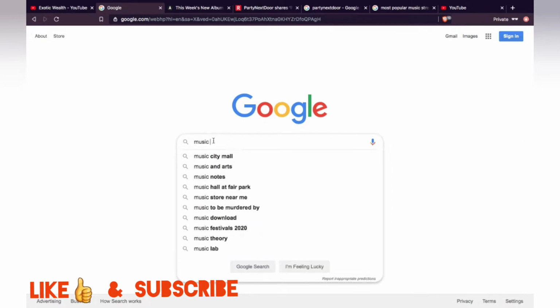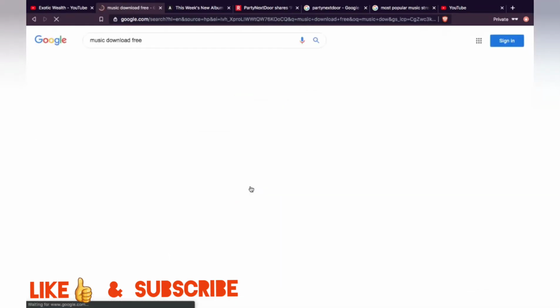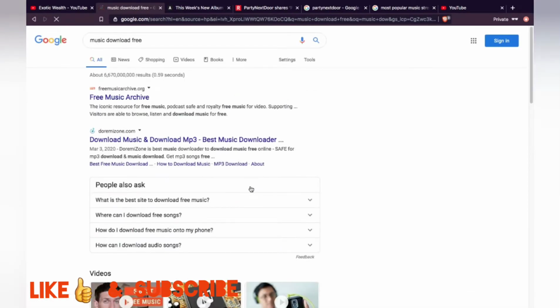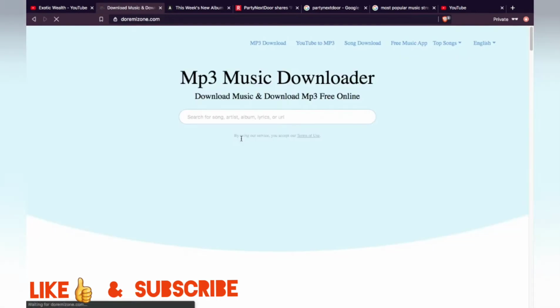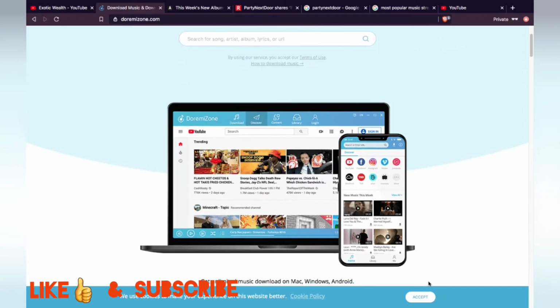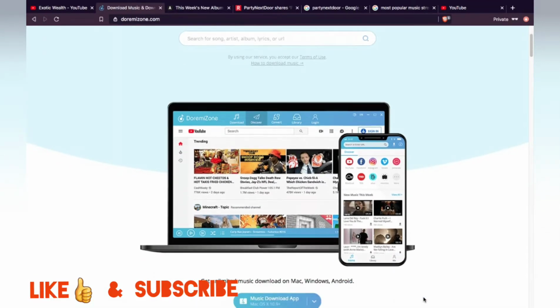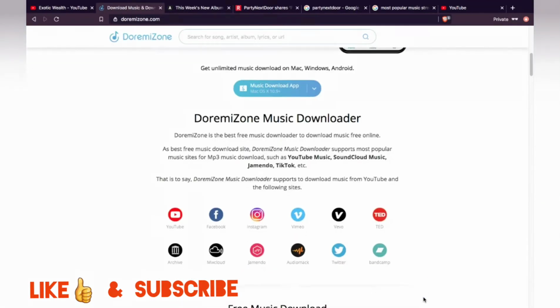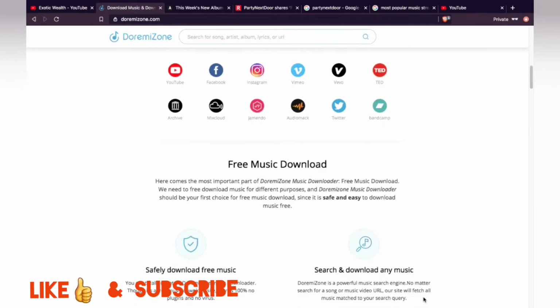So what you want to search, well, you don't really have to search this, but look at this. I'm going to just search music download free, okay? Music download free. If you get where I'm going, then implement this and do it. You have these websites out here that let you download free music. And what you can do is actually make money off of this as well, doing CPA. I'm going to show you that a little bit later on down the video. And you're going to like it too.